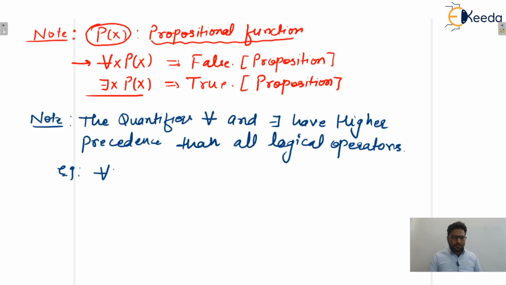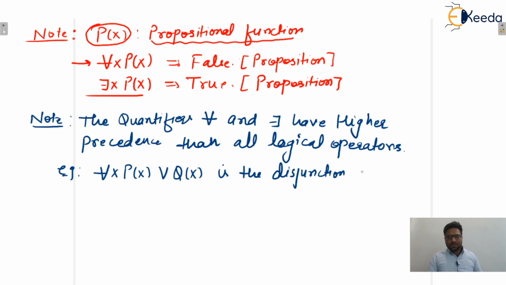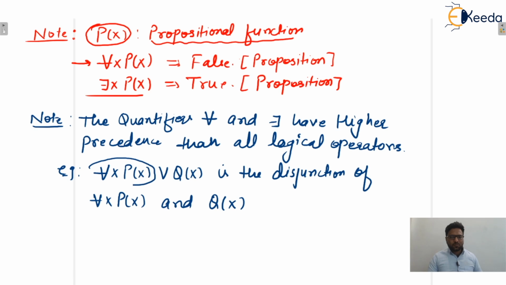This statement is given to you: for every x p(x) or q(x). We can say that this statement is the disjunction of for every x p(x) and q(x). That means first this one is evaluated, and after that we perform the logical or operator. I hope this one is clear to everyone.